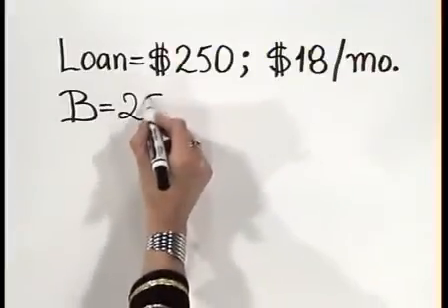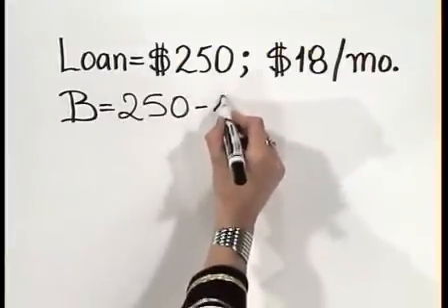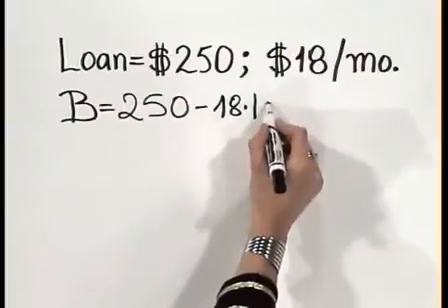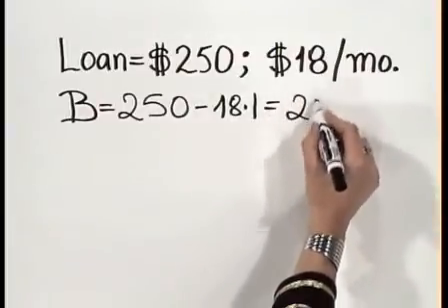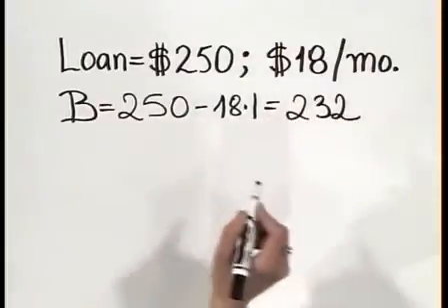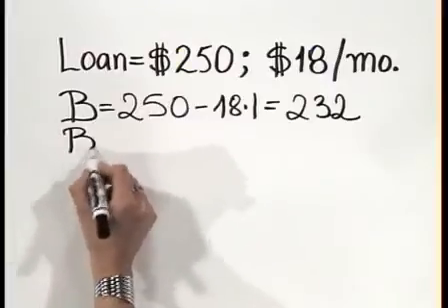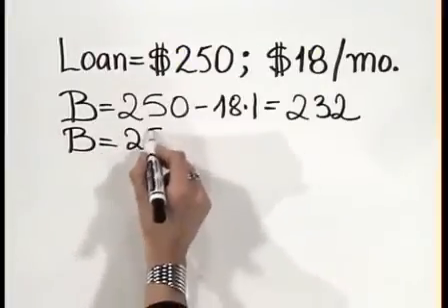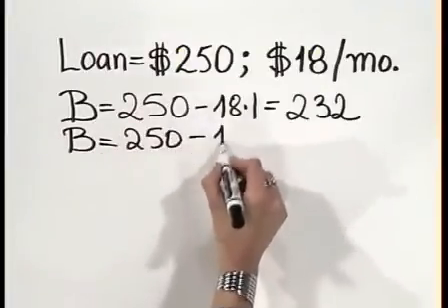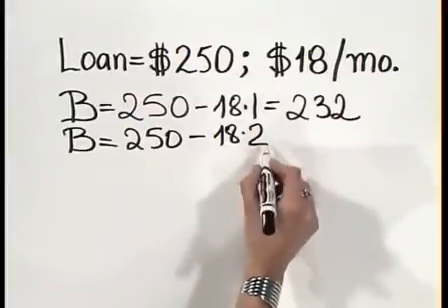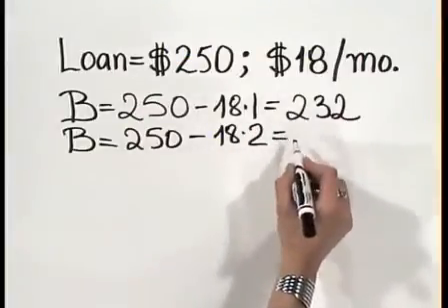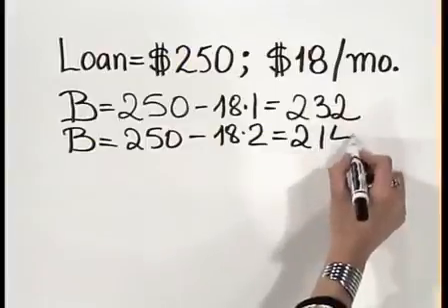It would be $250 minus 18 times 1, and that is $232. So you owe her less now. What is the balance after 2 payments? The original minus 18 times 2, that's 36. 250 minus 36 is 214.